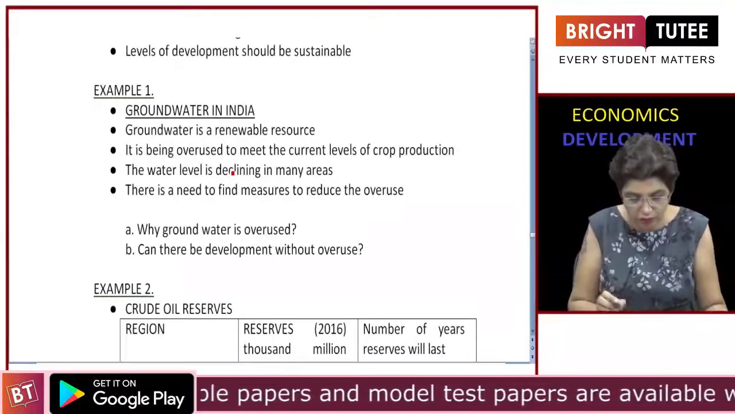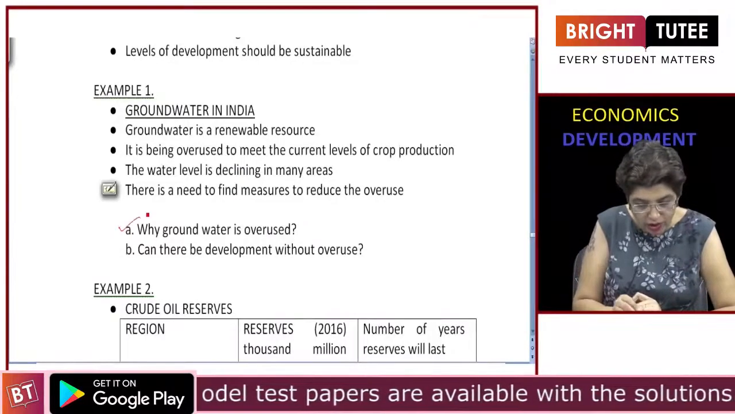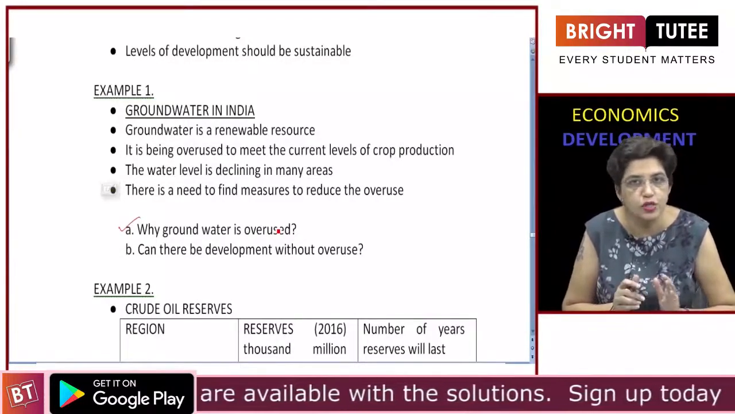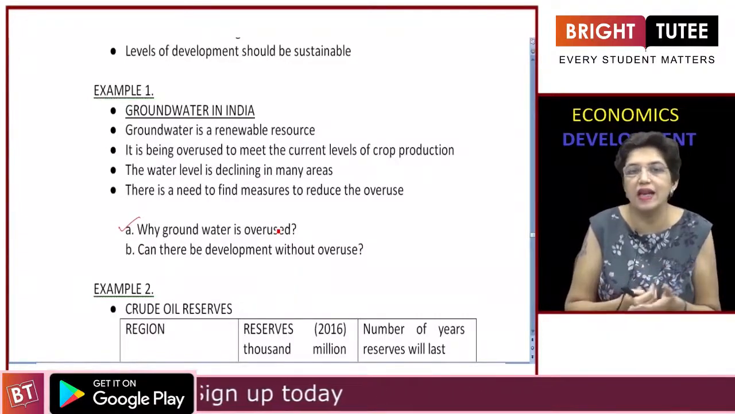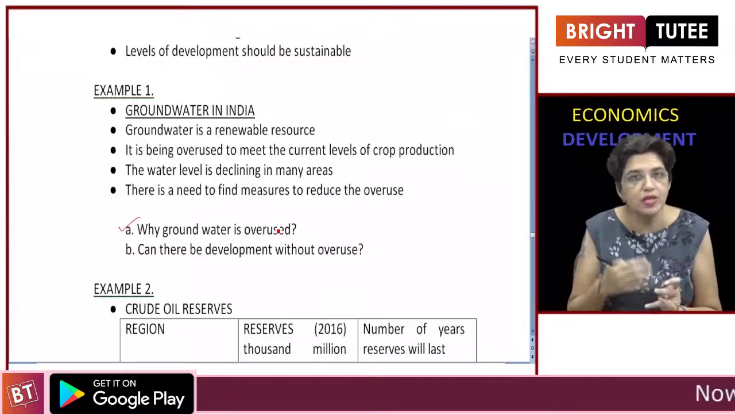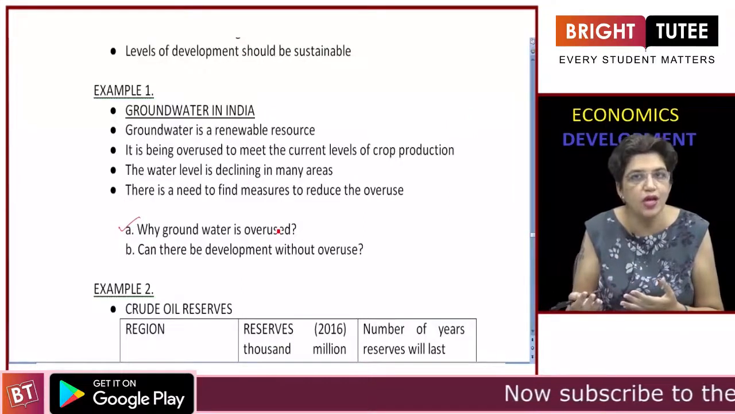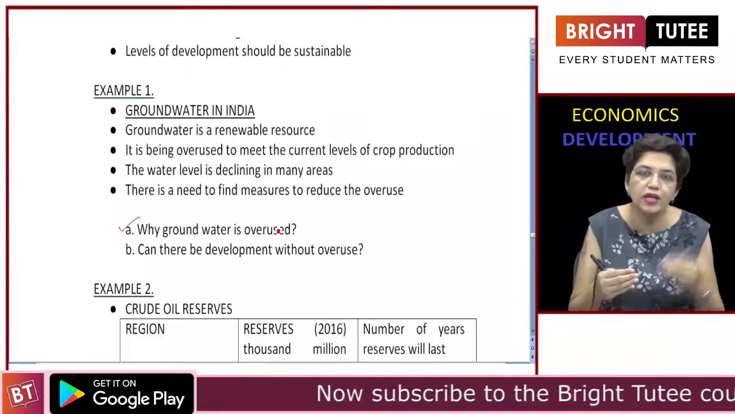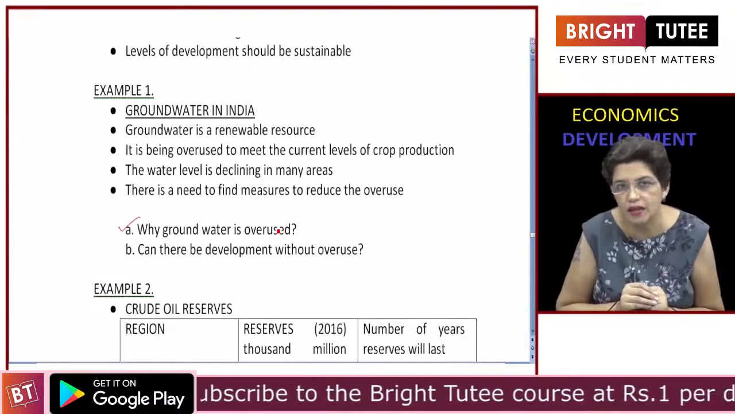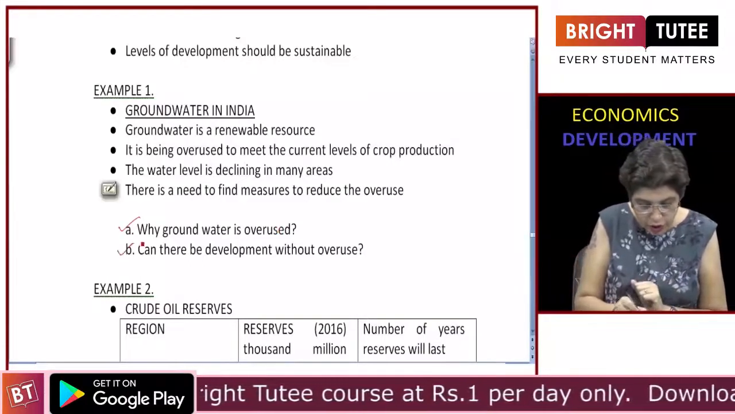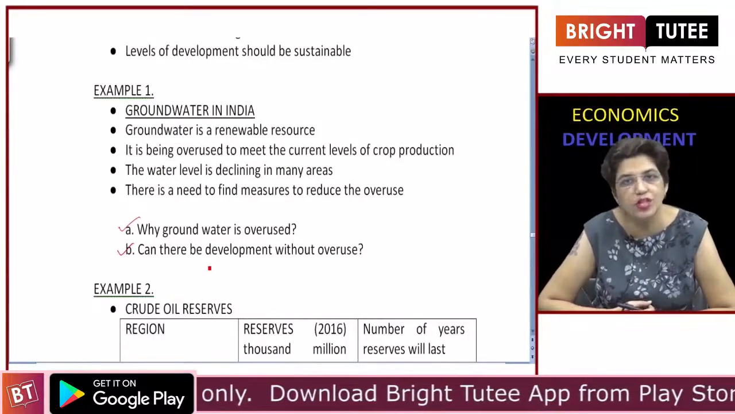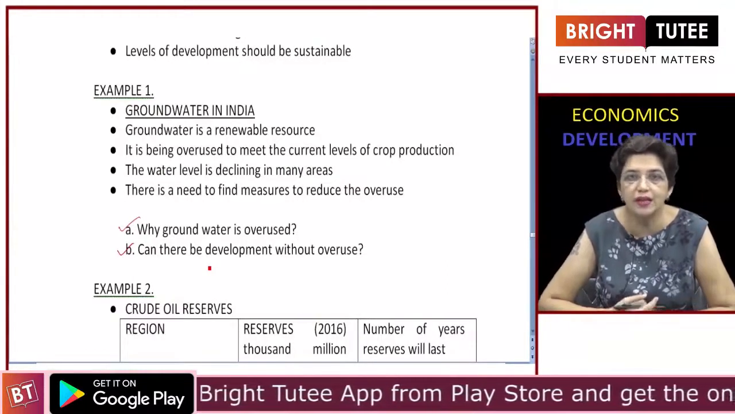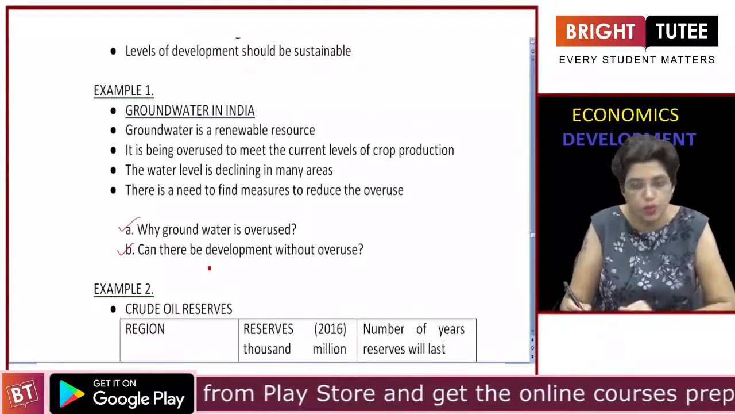So there are two questions from this topic. Why is groundwater being overused? First of all, to increase the harvest and to maintain at least the present level of harvest. So farmers are no more dependent upon the rainfall. They are taking out more water than what is being replenished by the rainfall. Second question, can there be development without overuse? For development, we do need water. So what should be done so that overuse is avoided?